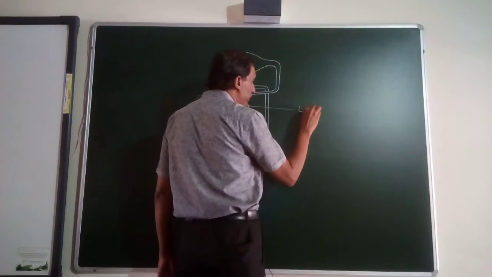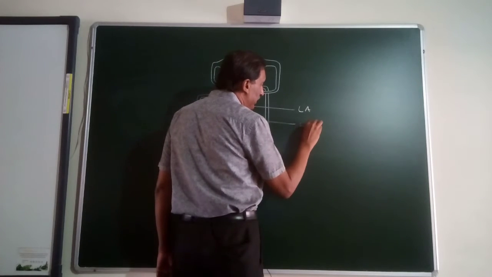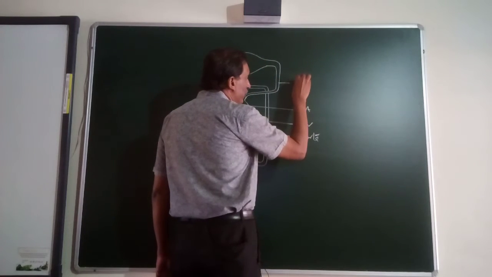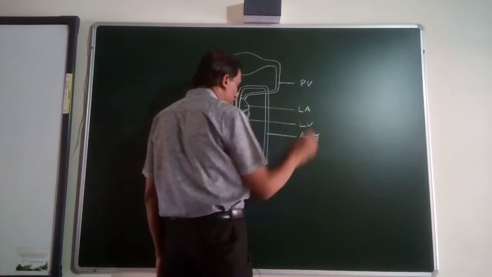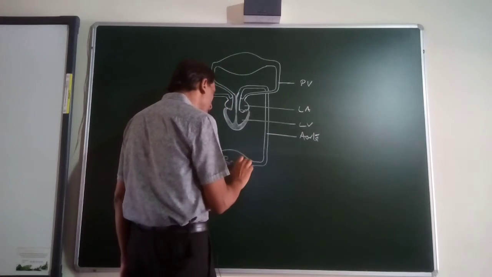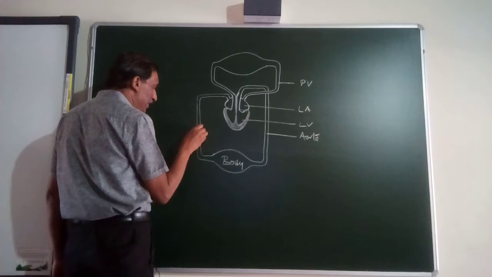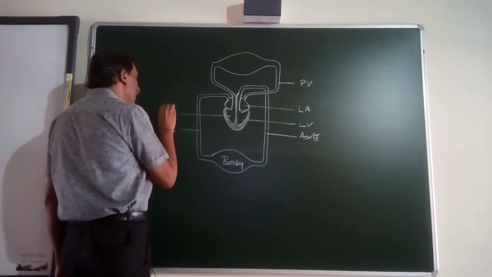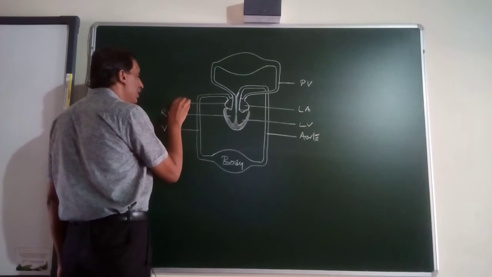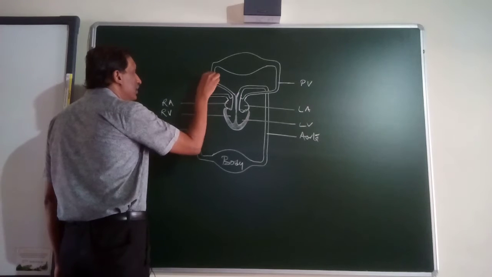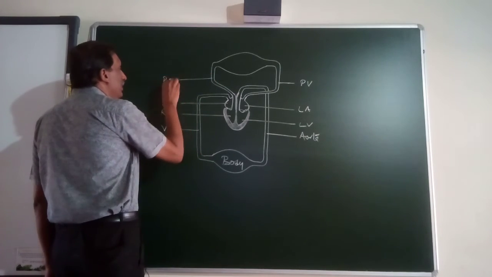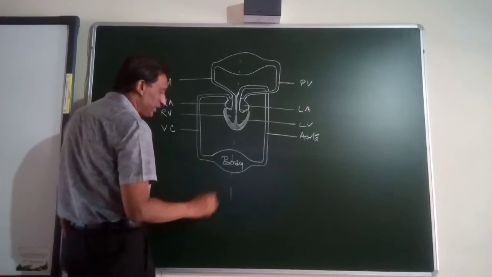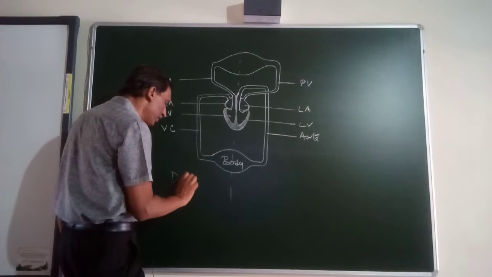This is the left atrium, left ventricle, aorta, pulmonary vein, the representation of the entire body, that is the vena cava, right ventricle, right atrium, pulmonary artery.